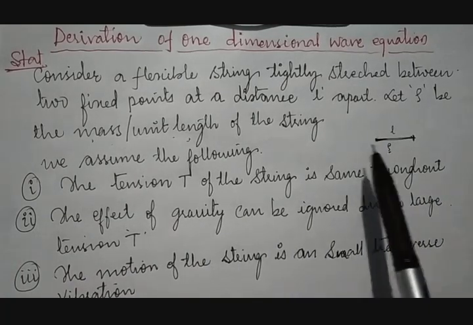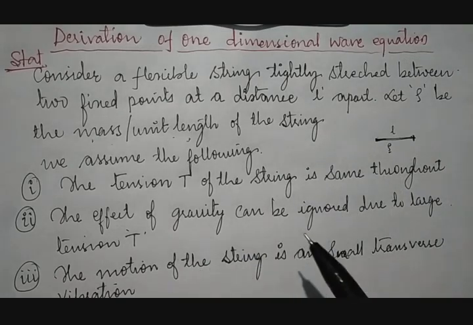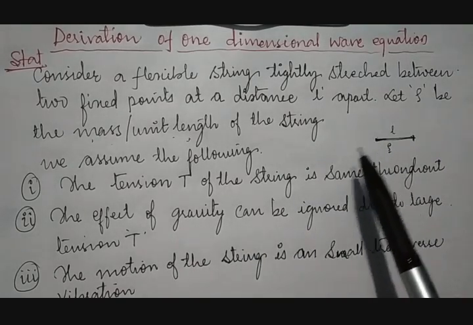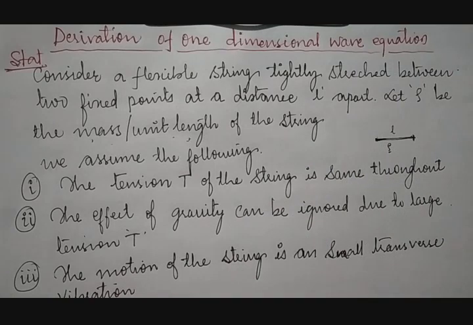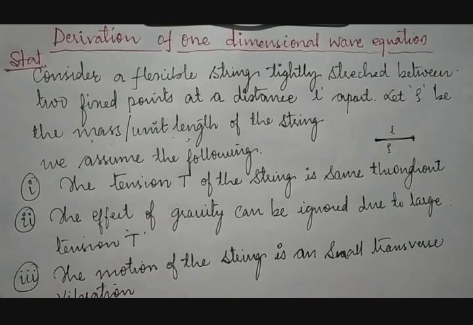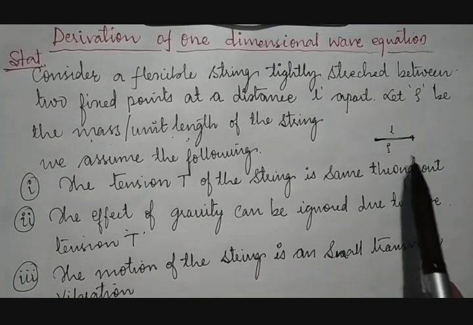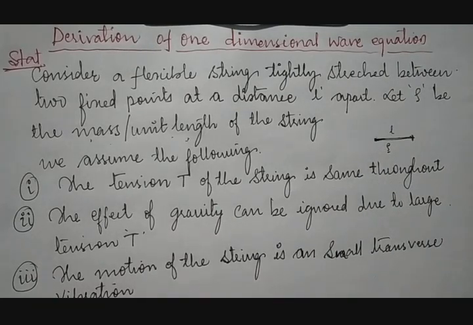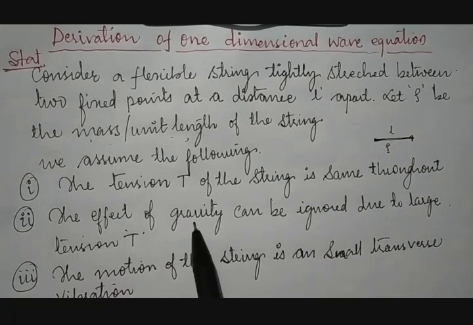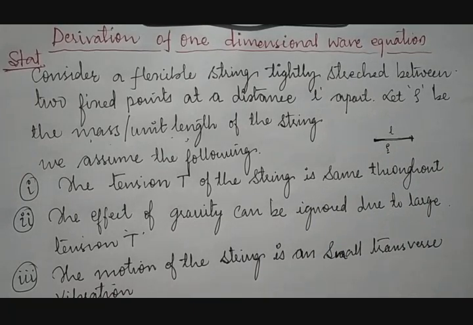Whenever we take a string and it is tightly stretched, then automatically the gravitational force by the ground, that is the earth, won't keep any influence on it, because whenever the string is loosely fixed between 2 points, it starts falling down towards the earth because of gravitational force. But when it is stretched tightly between 2 points, then the gravity can be ignored. Means there will be no influence of gravitational force on the string.